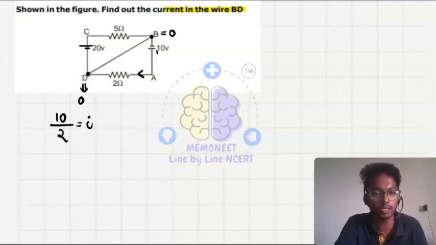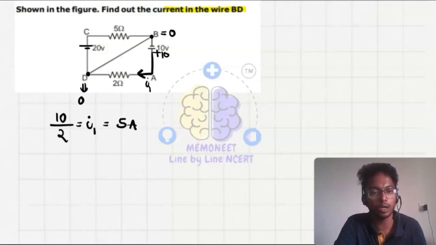As this is positive potential, it is having 10 volt and this is having 0 volt, so current will flow in this direction. From higher potential to lower potential, current will flow. So what will be the value of I? That is 10 upon 2. Let's say it is I1. So I1 is equal to 5 ampere.